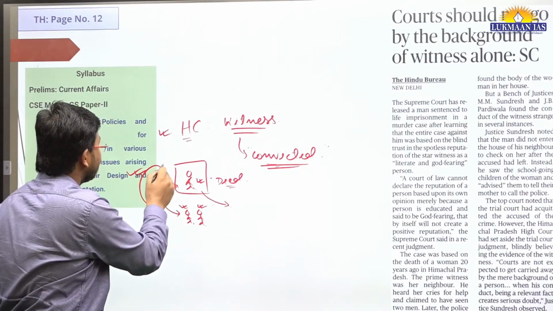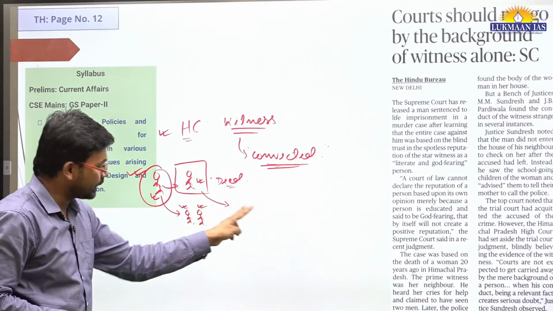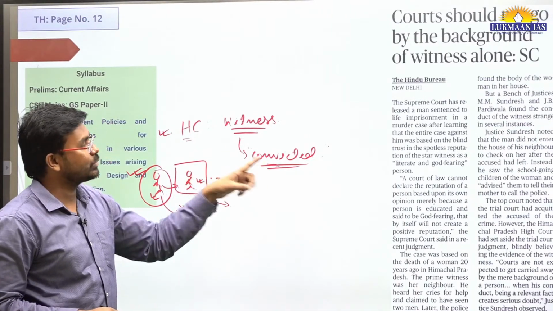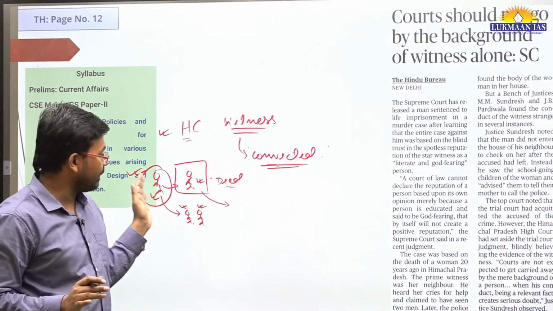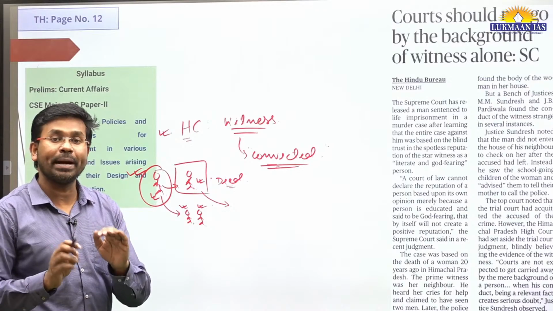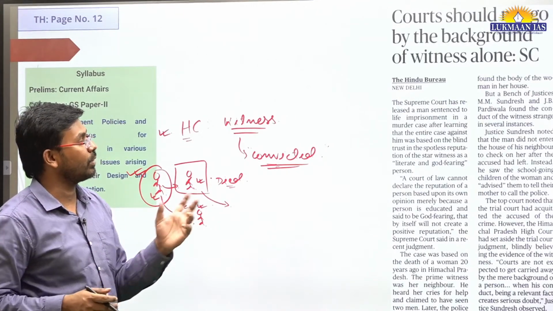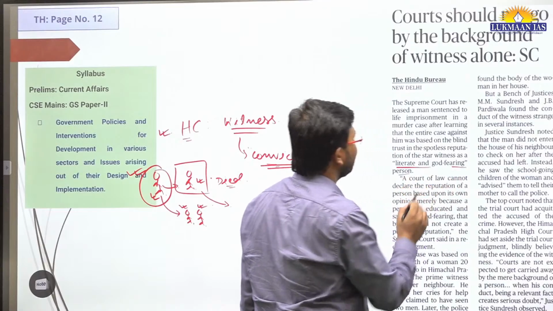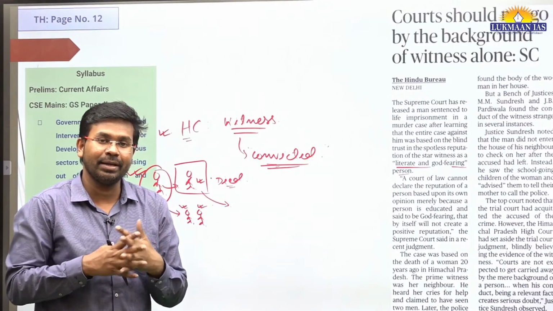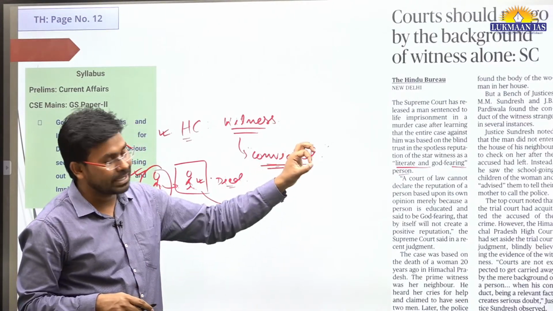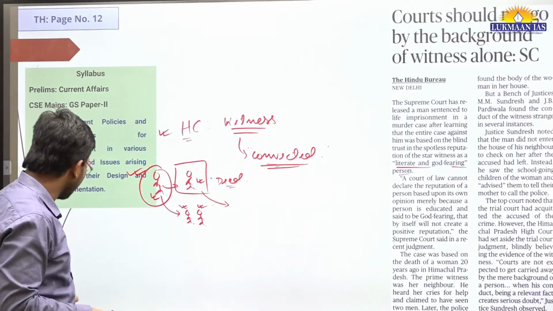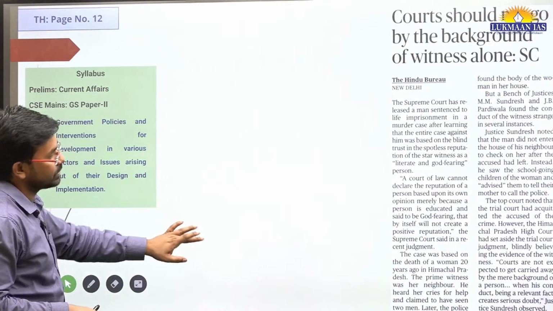The High Court gave a verdict in which these two people were convicted. But recently the Supreme Court of India made those people free. The Supreme Court said we should not only go by the background of the witness, like being a literate and God-fearing person. This is not a legally identified thing. The court said that the High Court should look into other parameters and factors before acquitting or convicting a person.